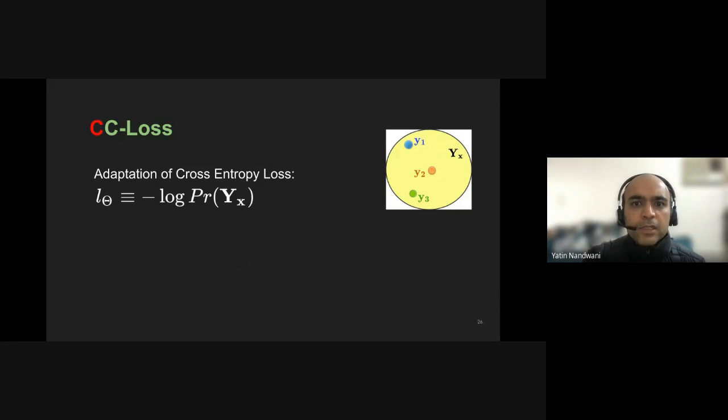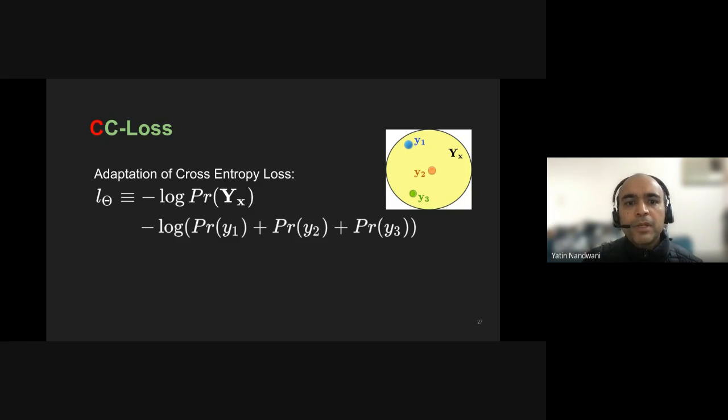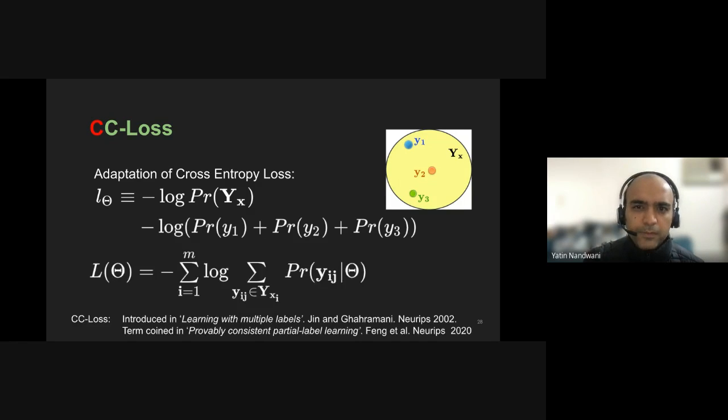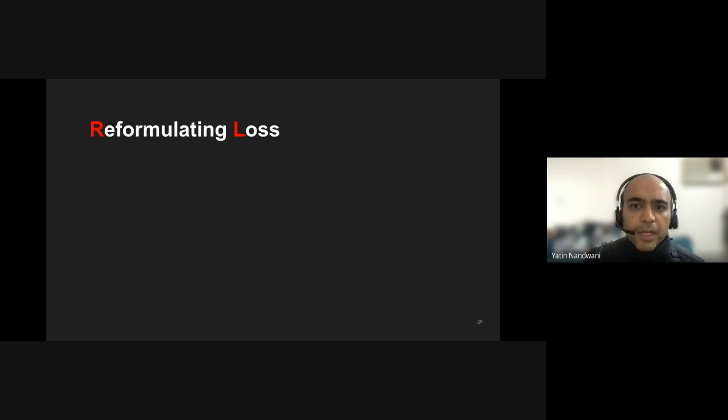Another alternative is maximum likelihood. The alternative is to maximize the total probability of the target set Yx. That is, in this case, we maximize log of probability of y1 plus probability of y2 plus probability of y3. And this gives us another loss function. We call this CC loss. But this also has issues for structured output spaces. And the main issue with naive loss and CC loss is that both of them treat all the target solutions as equally important, thus confusing the model.